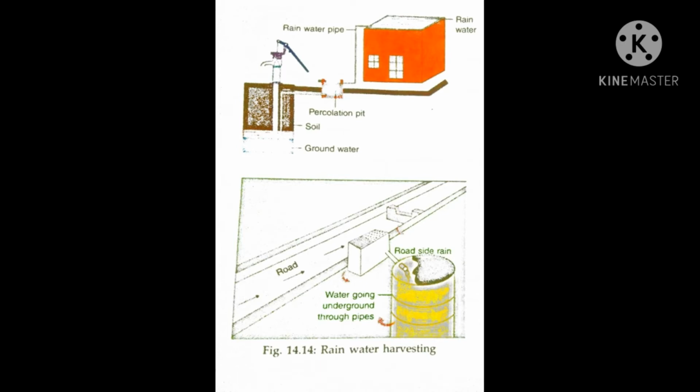Next one, rainwater harvesting. It's a process of collecting rainwater during rains or monsoons and using it to meet our fresh water requirements any time of the year. Rainwater is one of the purest forms of water available in nature, but it's available only for a few months in a year. By rainwater harvesting, this water can be collected during rains and used when needed.